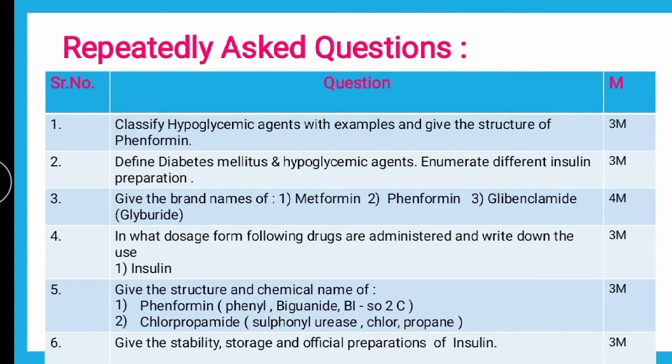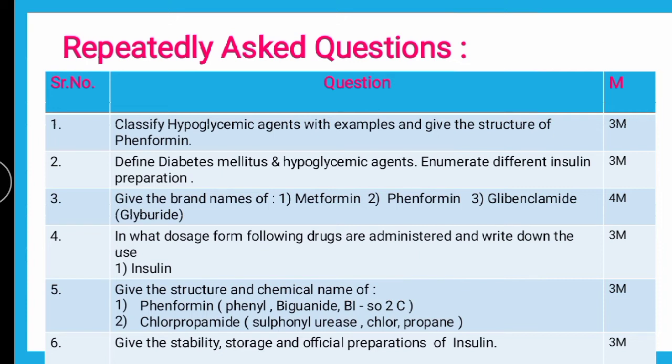Then if you look at the other name, chlorpropamide, it belongs to the class sulfonyl urea, wherein sulfonyl is SO2 and urea is NH2 C double bond O NH2. So the SO2 and urea structures are combined, so it is sulfonyl urea. And since it is chlorpropa, it is chlorine attached to phenyl and propane for propa, so it is chlorpropamide. Then you will find separate videos on the structures of the same.